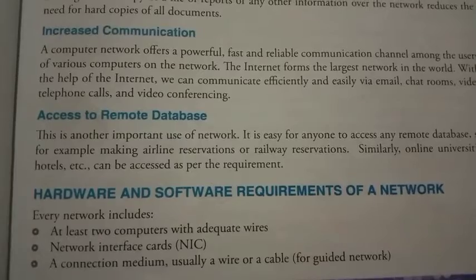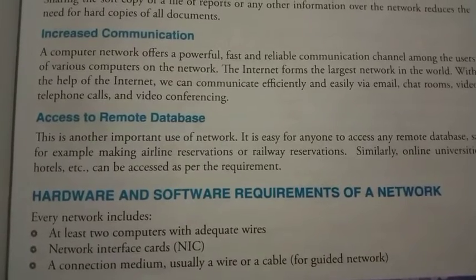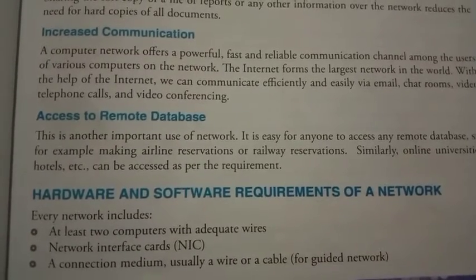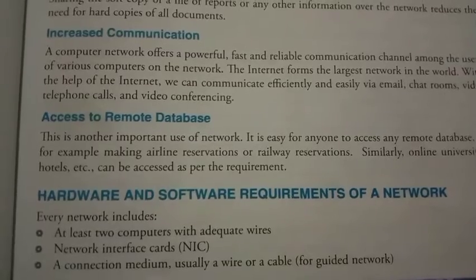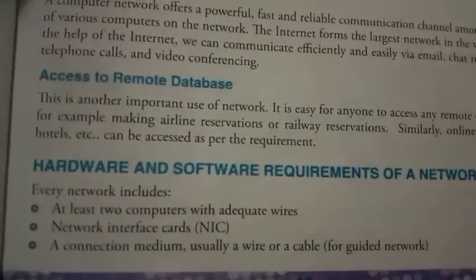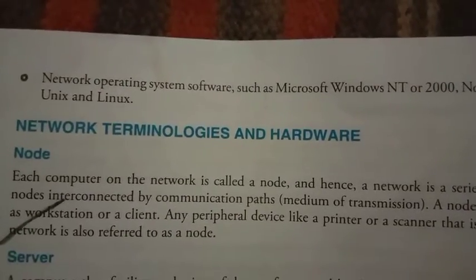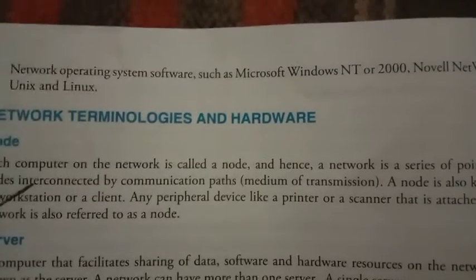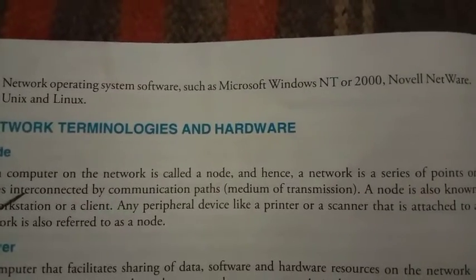The connection medium, usually a wire or a cable for guided network. So these are the hardware and the software requirements of a network, right? Some more important points are there. One more important point is there. Network operating system software such as Microsoft Windows NT 2000.